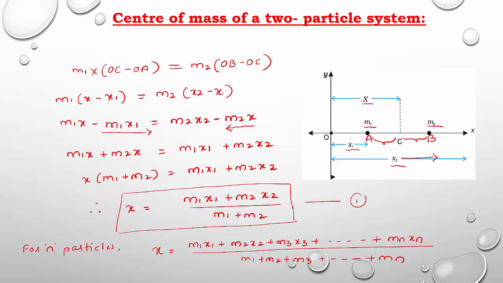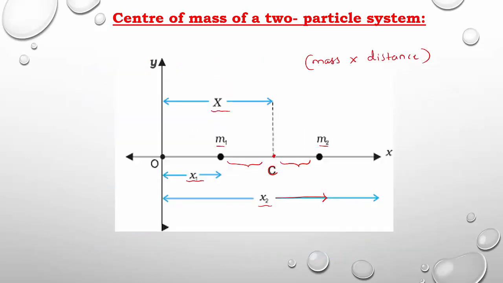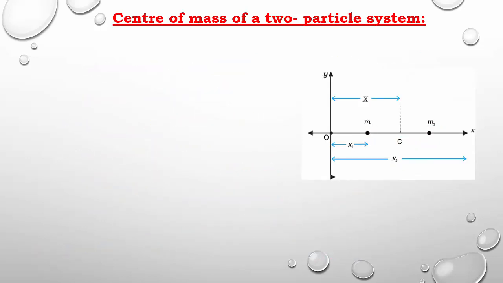Or this expression can also be written in short using the mathematical symbol summation. x is equal to sigma, summation of, instead of writing m1x1, m2x2, I am going to write in general mi xi divided by mi, where i goes from the first particle to the nth particle, i equal to 1 to n.